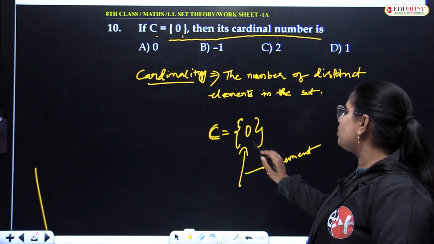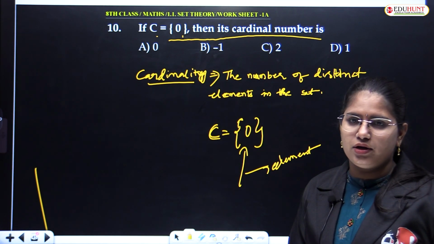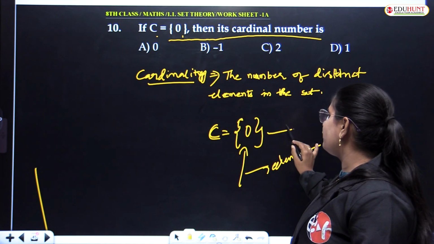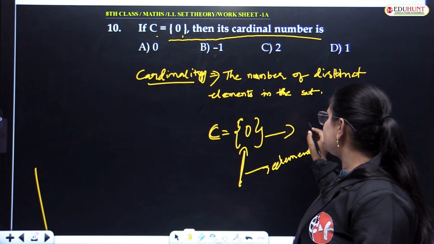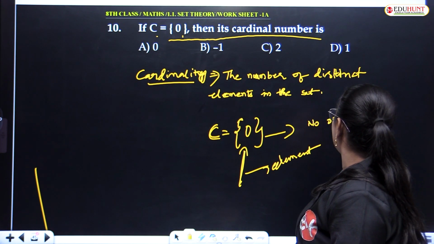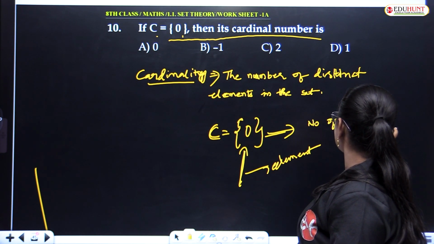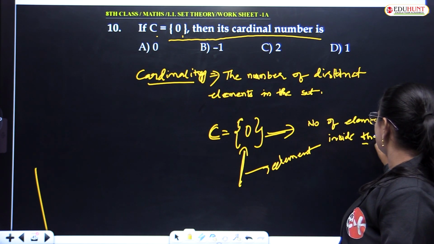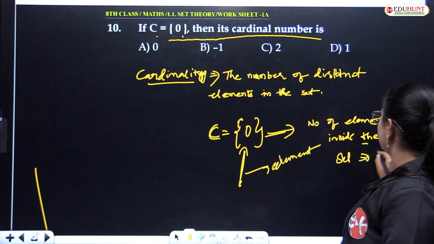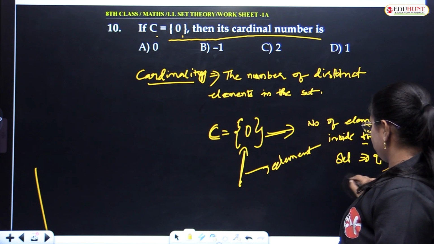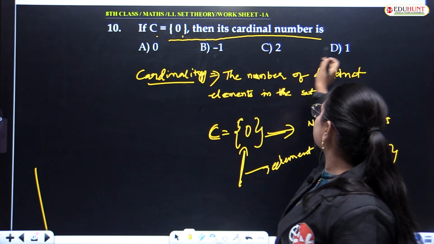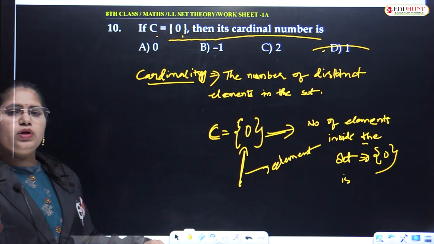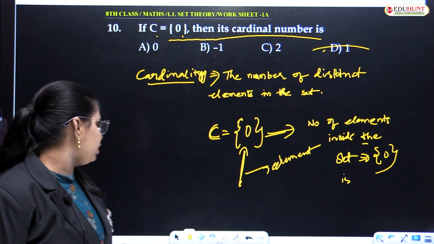So C is equal to {0}. 0 is a singleton element over here, a single element. So how many elements are there inside the set? The number of elements inside the set is 1. So the cardinality is 1, option D. We'll solve one more question based on cardinality, then you'll have clarity.